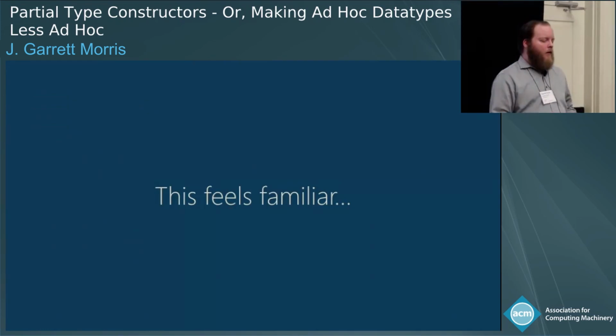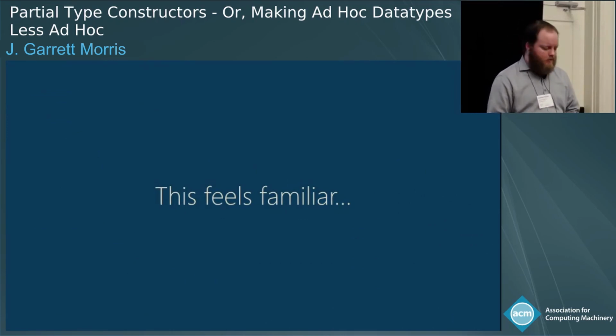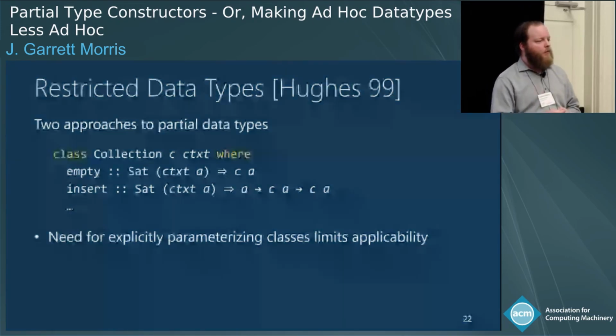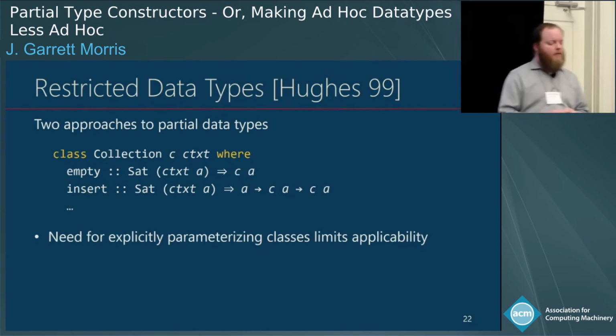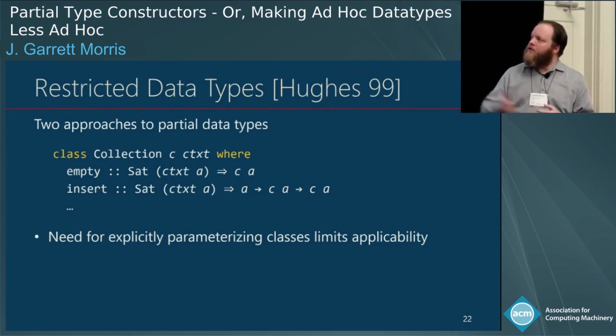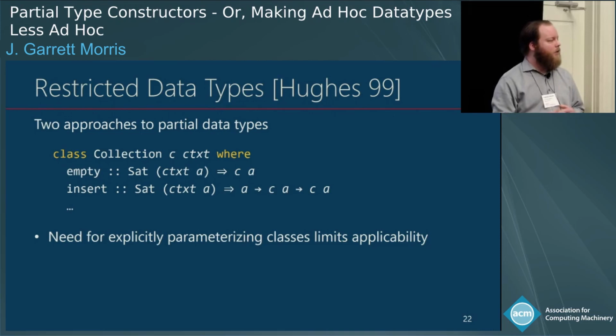Now, some of you will think that this feels familiar, right? Some of you are named John Hughes. And in fact, there have been a number of proposals along this line that have come before, and I want to, in the time that I have left, mention a few of them. So this is very strongly inspired by Hughes' restricted data types. There are two forms of restricted data types in that paper. I've written up here the second. In that second one, there's a need for these explicit context arguments in class declarations.